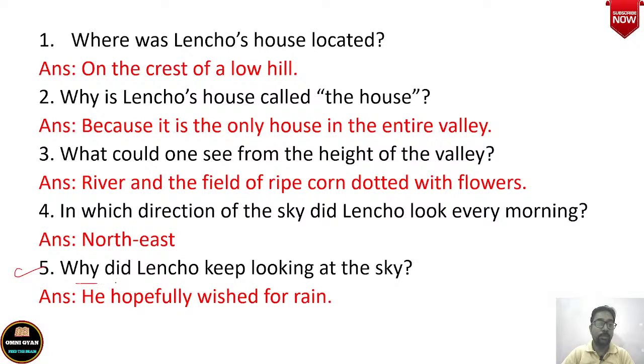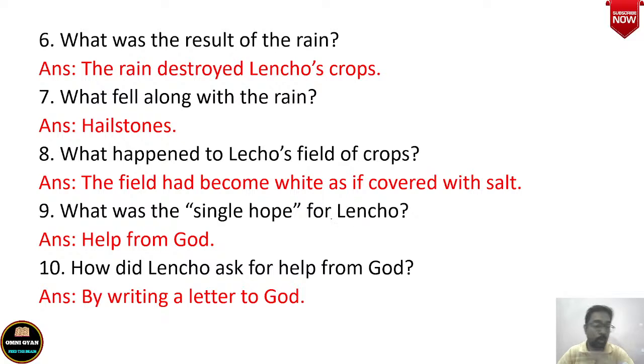Then question number 5 is why did Lencho keep looking at the sky? Because he hopefully wished for rain. There was no rain for a long time, so his crops were not able to grow. The field had become completely dry. So every morning he wished for rain. You can use it as both MCQs and short answers. Also मैं आपको पूरा text solve करके दे रहा हूँ. I'm solving the entire text page by page.